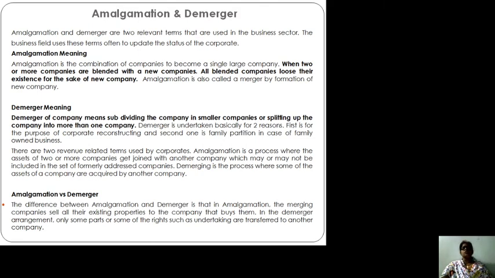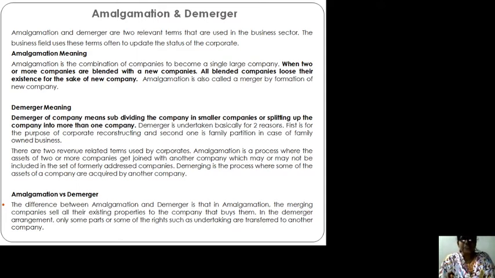So amalgamation is also called blending, combination, plugging together, coming together, joining together. So amalgamation is also called a merger by formation of a new company. So this is what is amalgamation. But generally in practice, in the real business world, mergers are taking place instead of amalgamation.